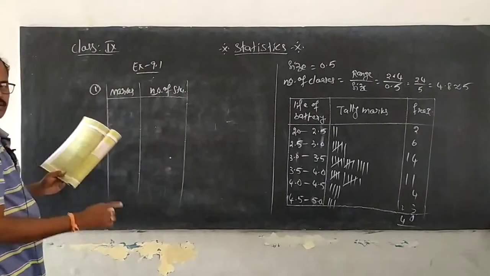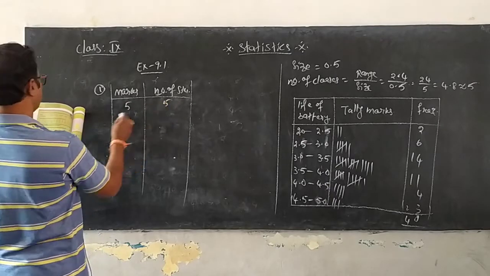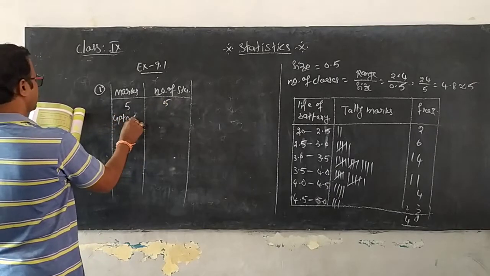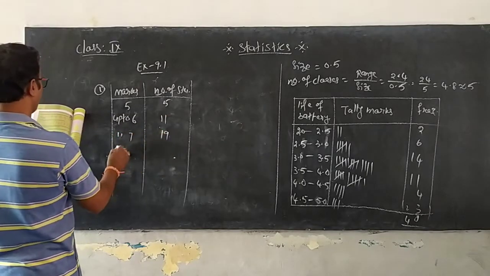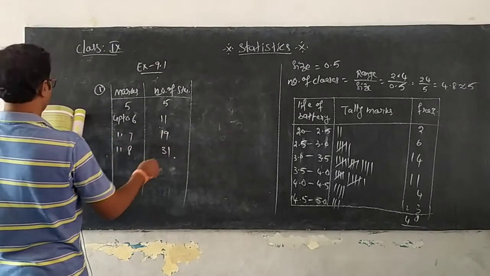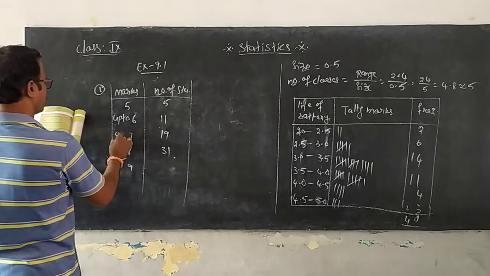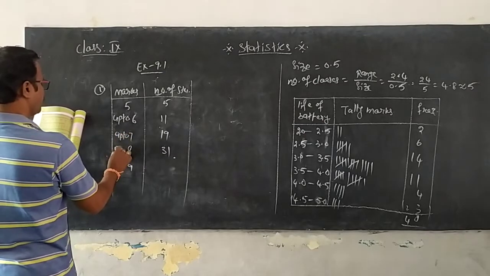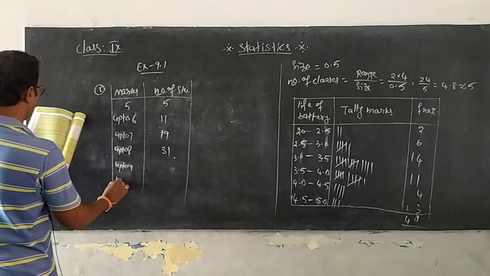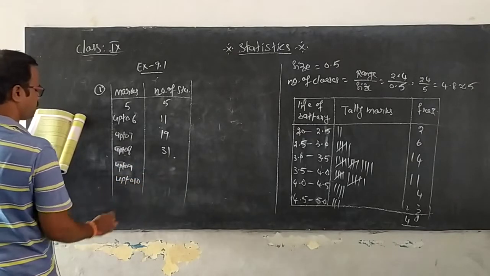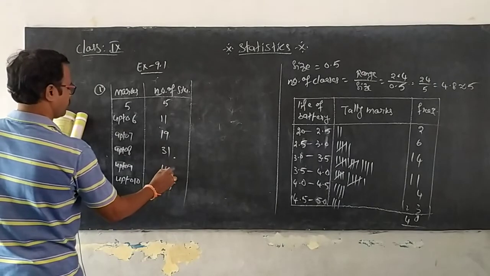Up to 5 marks, 5 members; up to 6, 11 members; up to 7, 19 members; up to 8, 31 members; up to 9, 40 members; up to 10, 45 members.